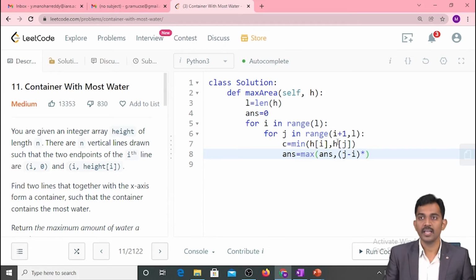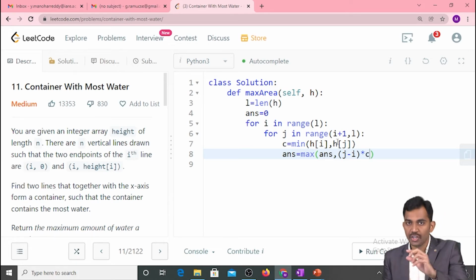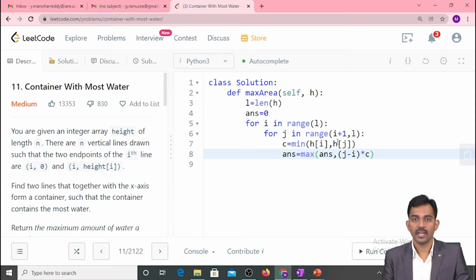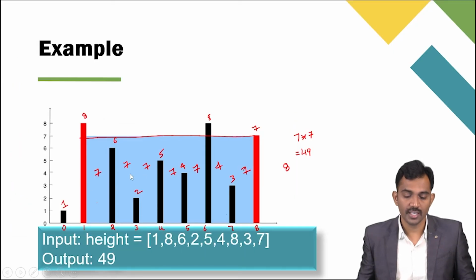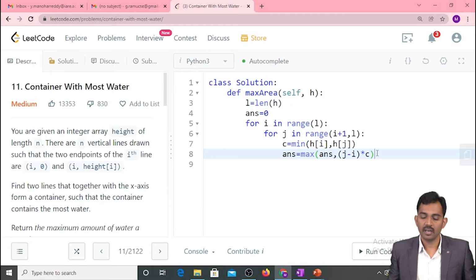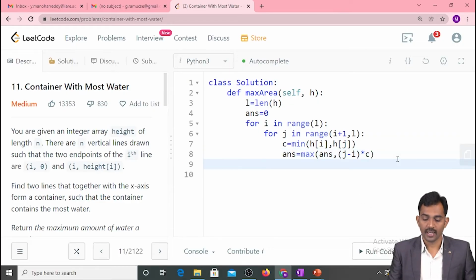And I just multiply my j minus i value with how many units there are for each height. For each slot, how many units. I'm going to find the difference of this index, 8 minus 1, which goes to 7, and 7 into, what is the minimum of these two? 7, right? 7 into 7 goes to 49. That's all. And I simply return my answer.